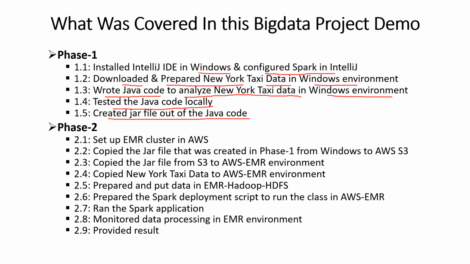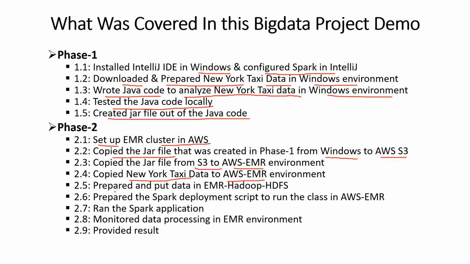In phase 2, I set up the EMR cluster in AWS. I copied the jar file that was created in phase 1 from Windows to S3. I copied the jar file from S3 to AWS EMR environment. I also copied the New York taxi data to AWS EMR environment.